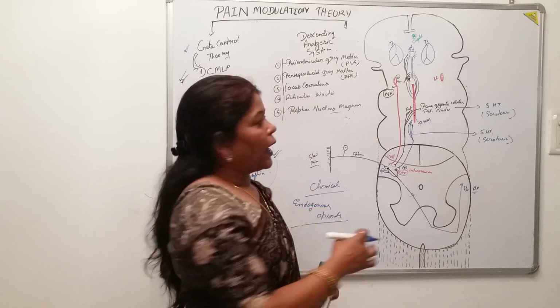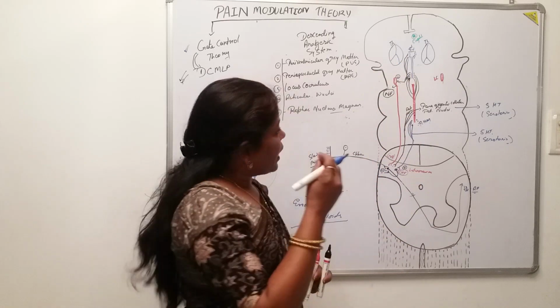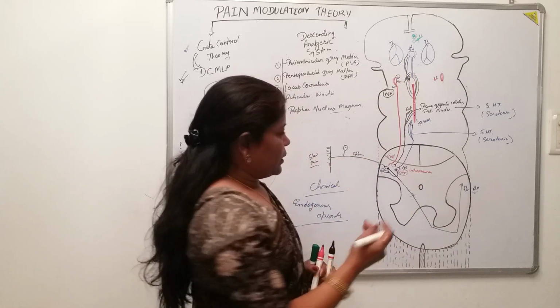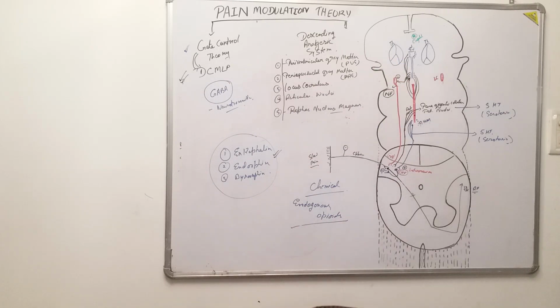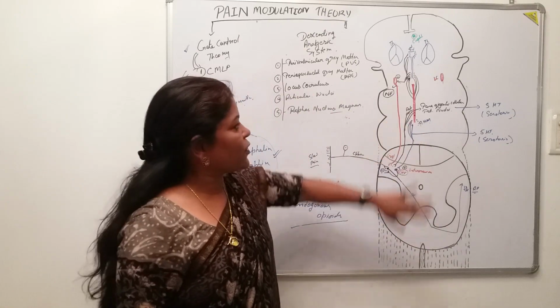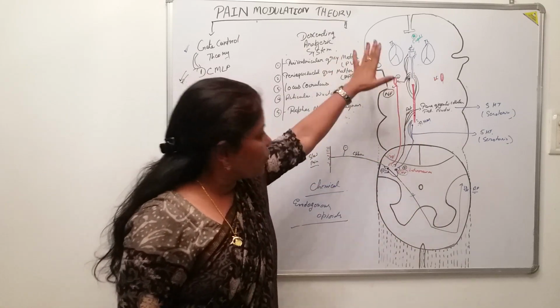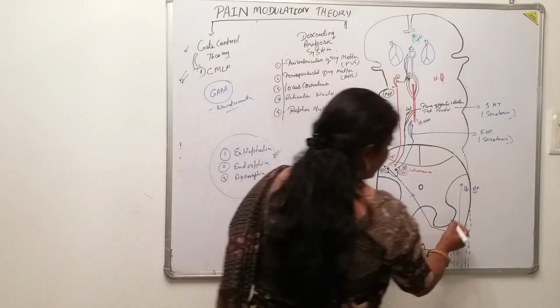How does it work, how are they giving fibers, how are they descending downwards? So there is one pathway here again. In the previous class we have seen there are so many connections of the pain pathway with the structures present inside the brainstem. Look here, what happens?